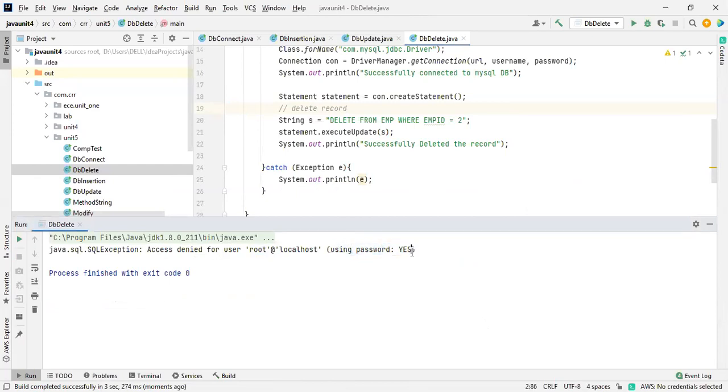Okay. So in real time, that was somewhat different. There you have to use a password. But in this context, it is not required. This is the username, and the password also; for the connection point of view, both are required. But when you are working from Java to MySQL DB or any other DB, with this root the password is not allowed. This is the exception we'll get.